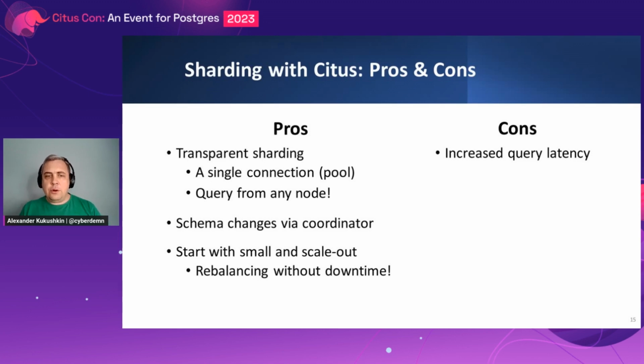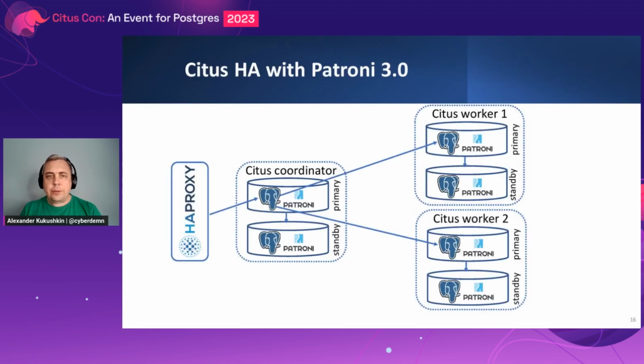And what's more important, if you did your homework well, so if you created the schema in a way that it has all primary keys or some unique keys, it could be rebalanced without downtime using logical replication, which is again available on Citus for free right now.